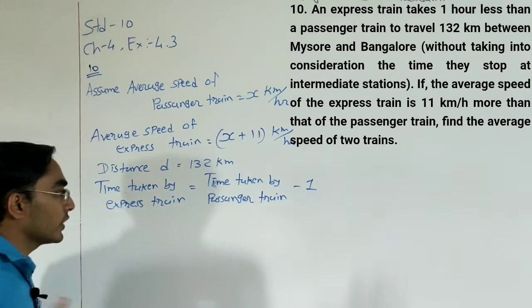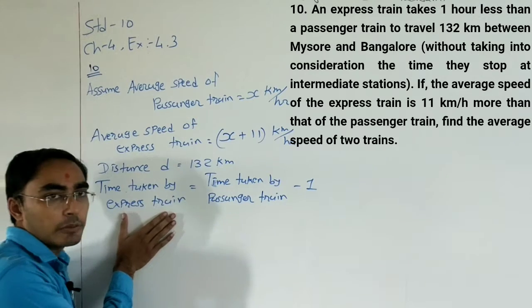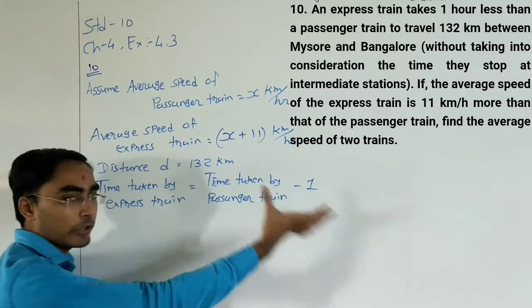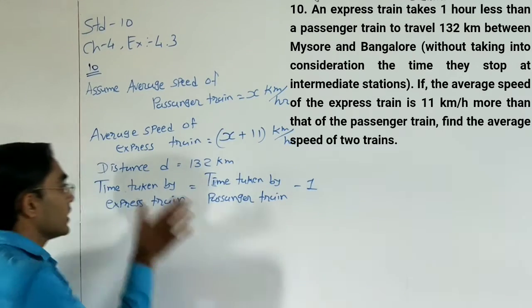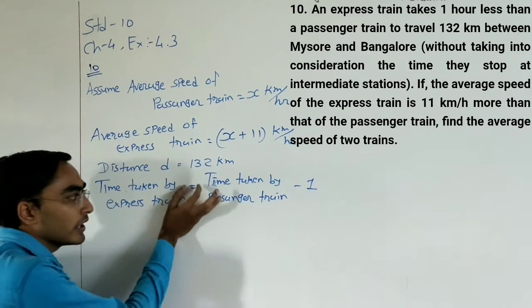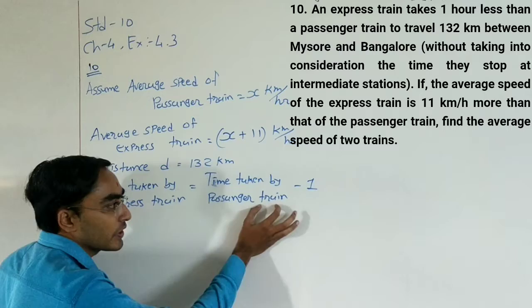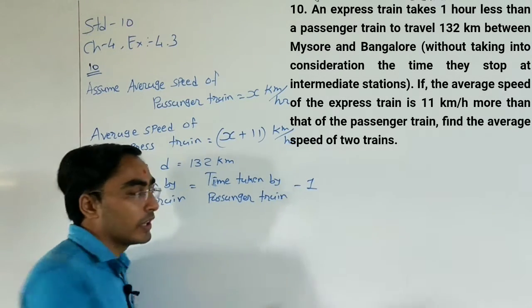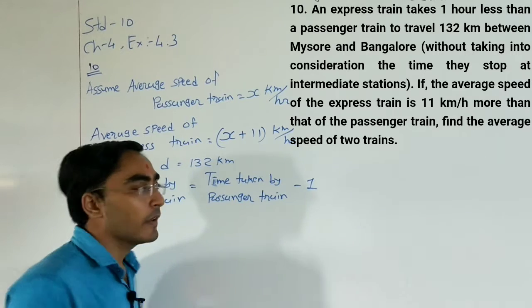Because it is written in the question, the time taken by express train is 1 hour less than the time taken by passenger train, so minus 1.